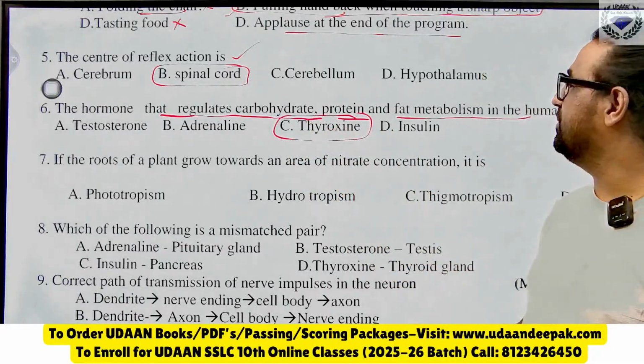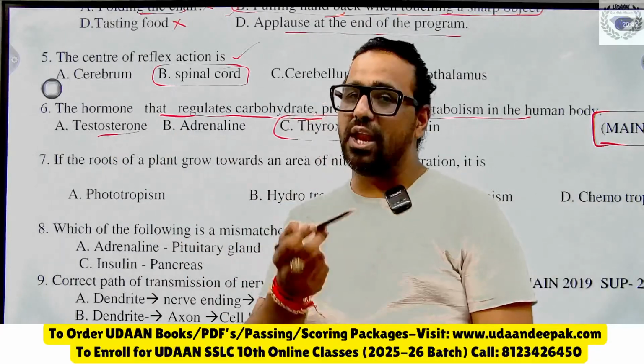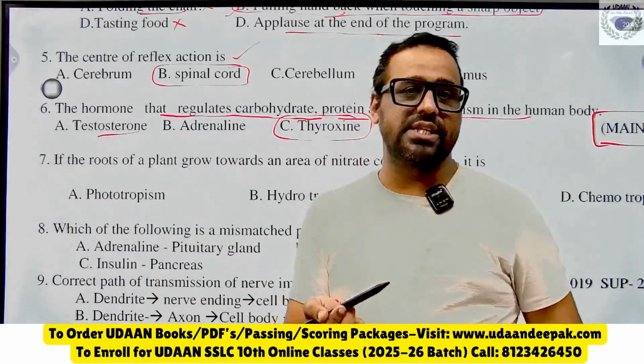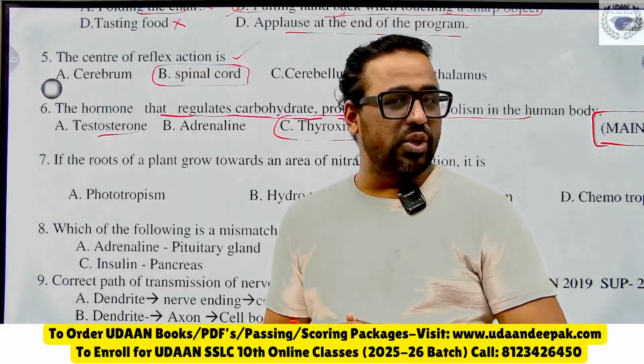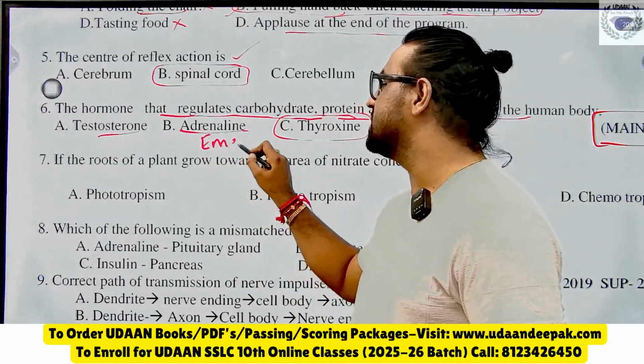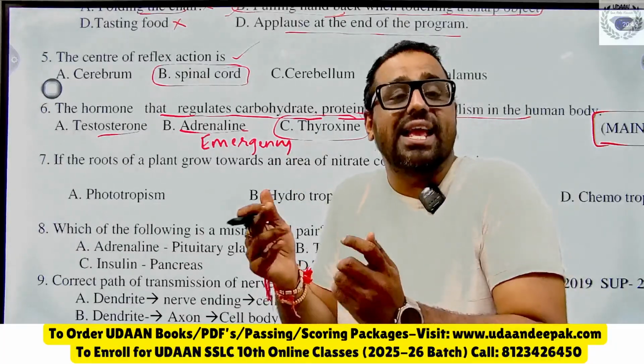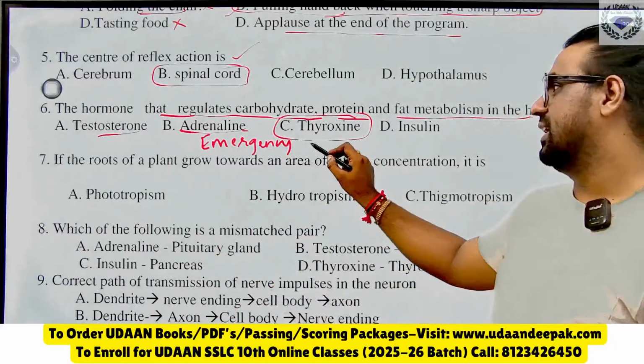Can you tell me what the functions are? Testosterone is a male hormone. It controls the male secondary sexual characters at puberty. Adrenaline is nothing but the emergency hormone. In emergency situations like stress, fear, anxiety, you get this.